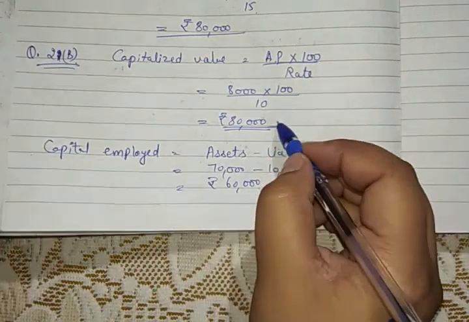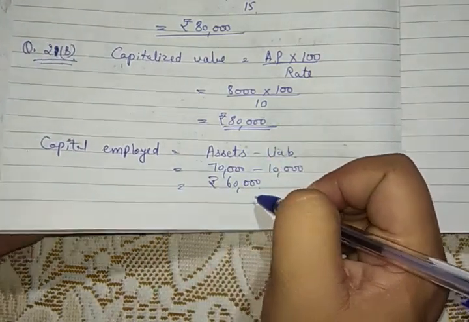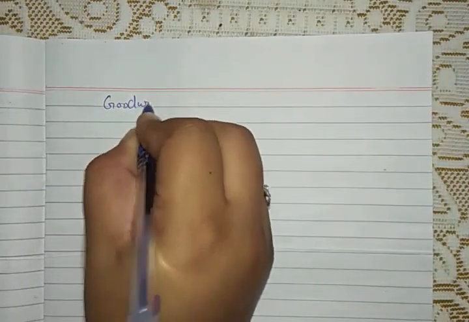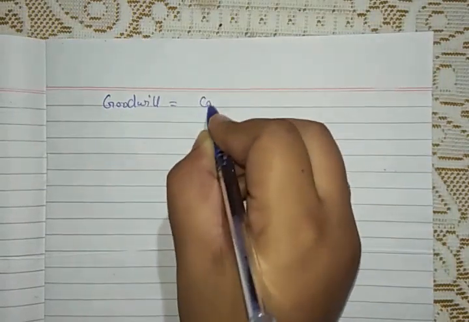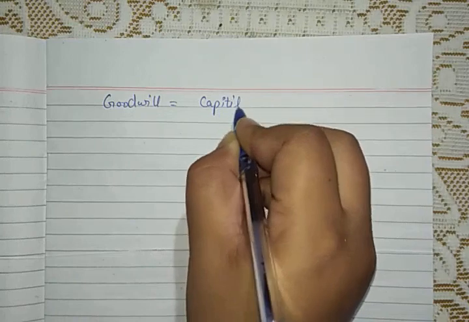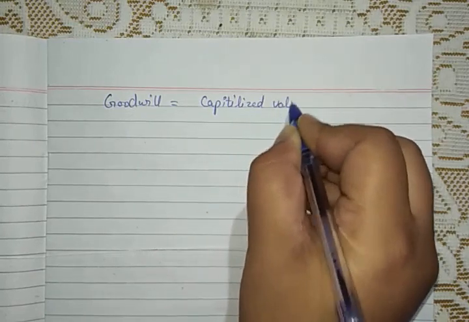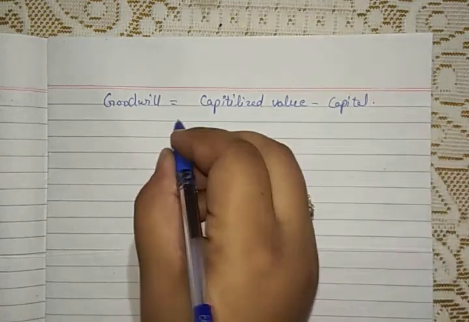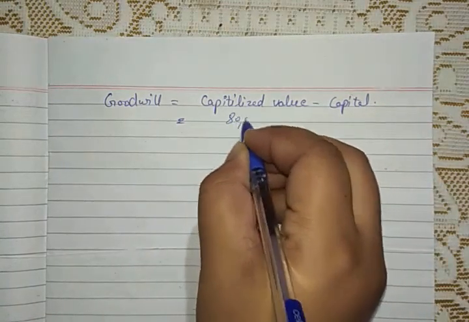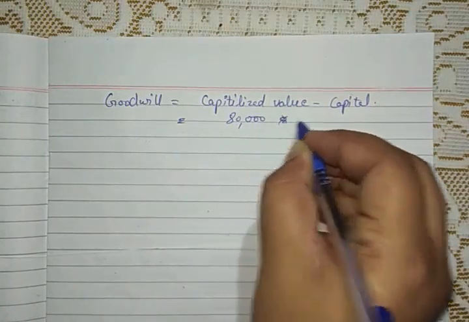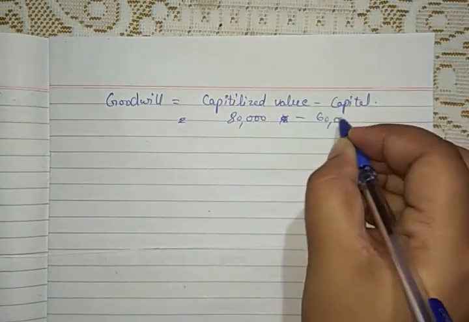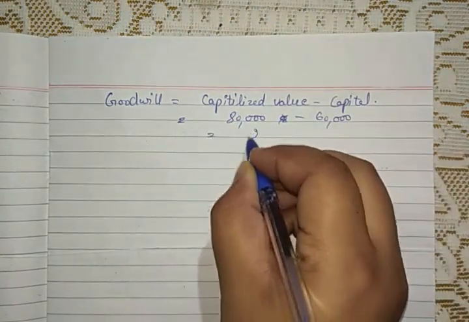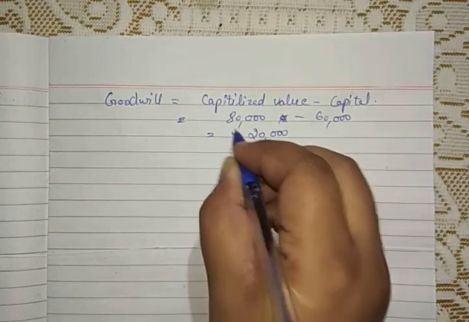Now we have capitalized value as 80,000 and capital employed as 60,000. Now our goodwill will be equal to capitalized value less capital employed in the business, that is 80,000 minus 60,000, and this becomes 20,000, which is our goodwill.